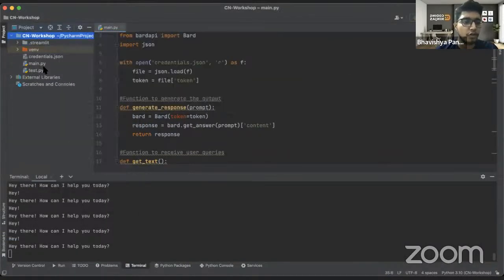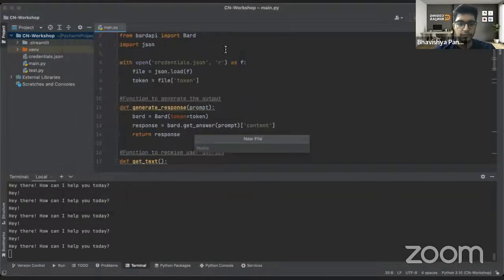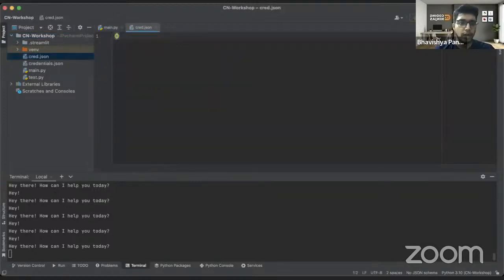You just have to right click over here, go to new, click on file, and write, let's say, cred.json, and then click enter. You write it in a JSON format, you write output, and then you write your token value, whatever you have. So this is what I have done.